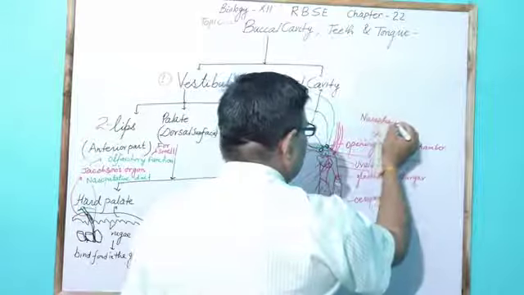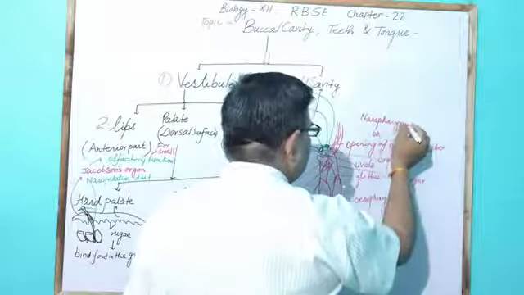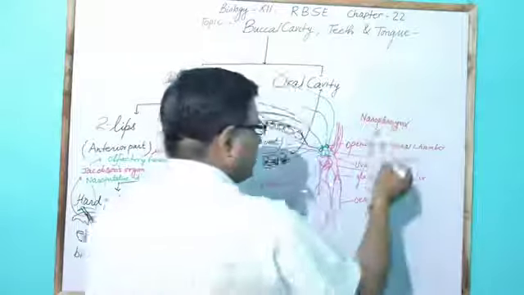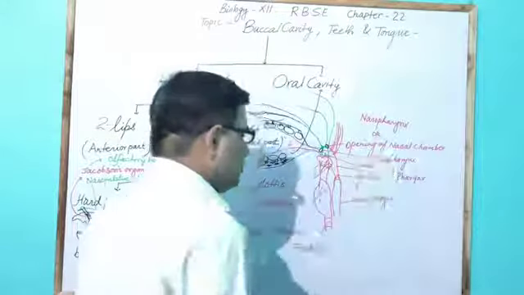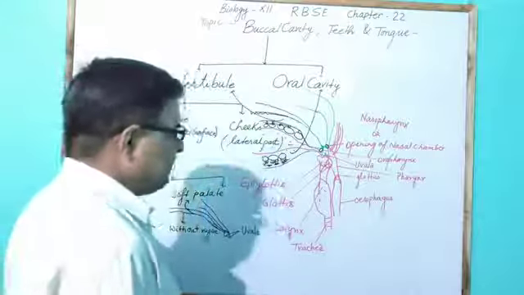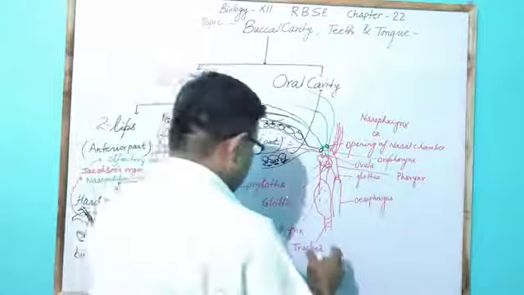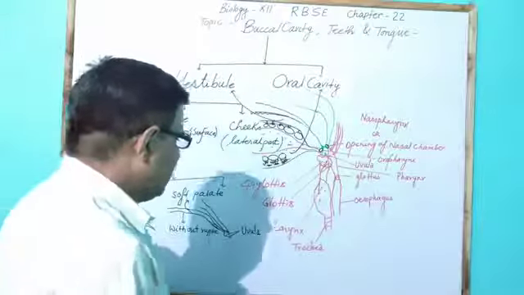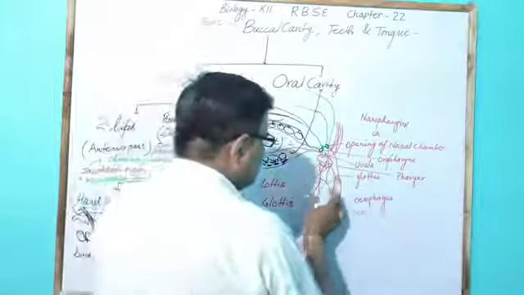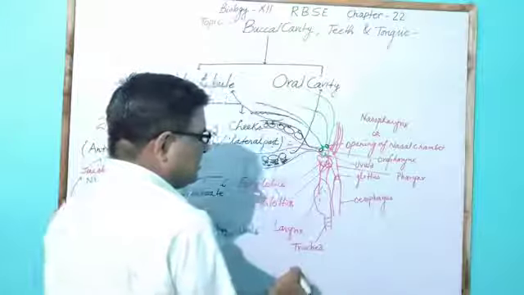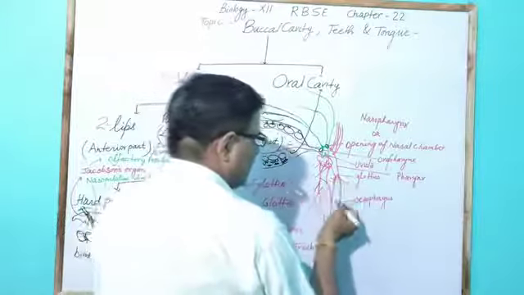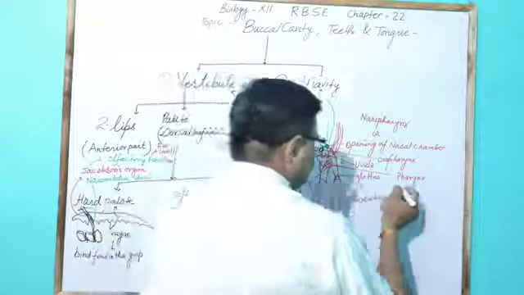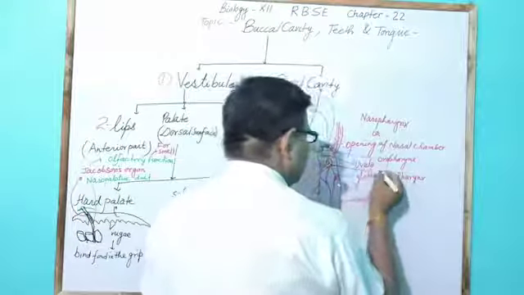The opening from the nasal chamber to the pharynx is called the nasopharynx, and the part of the pharynx which connects with the larynx is called the laryngopharynx.